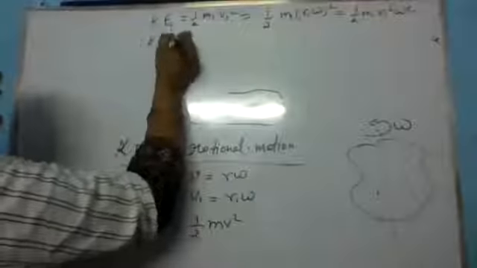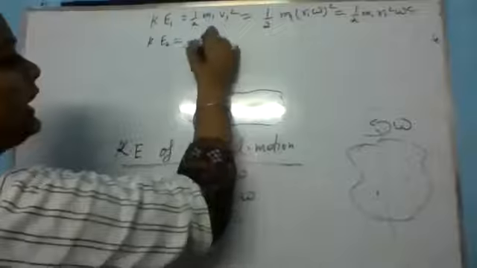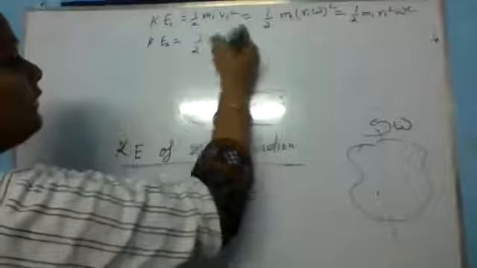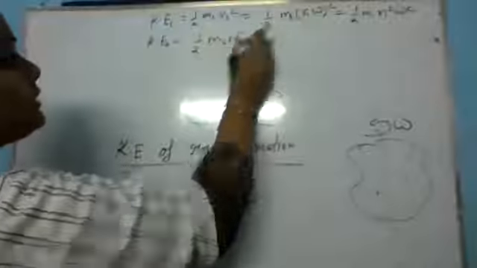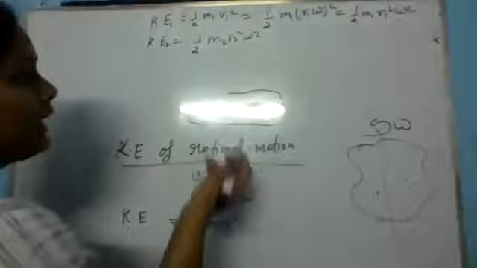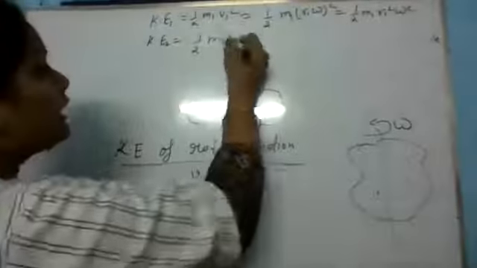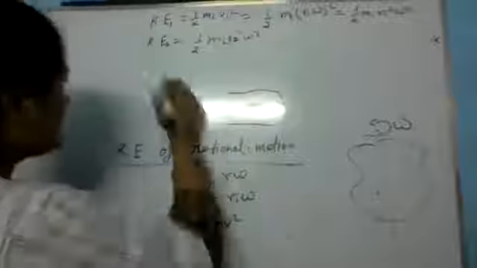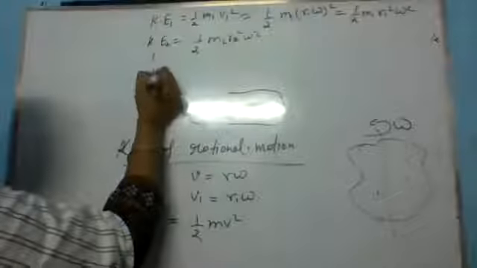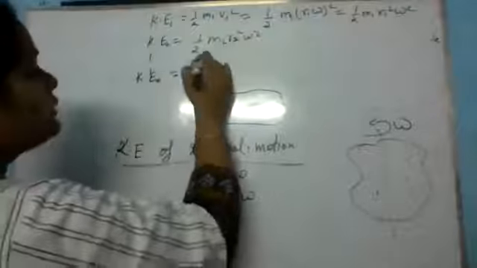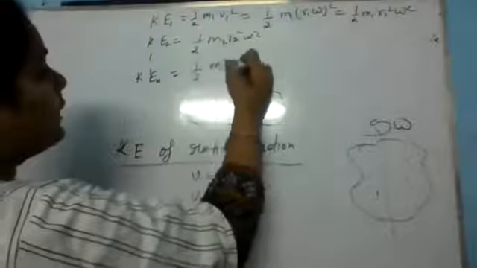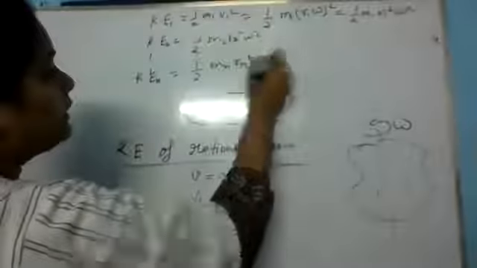Is this step clear? Same for the second particle, I can write half m2 r2 square omega square. For the third particle, half m3 r3 square omega square. And the same goes for the n-th particle. If we assume there are n particles, then half mn rn square omega square.